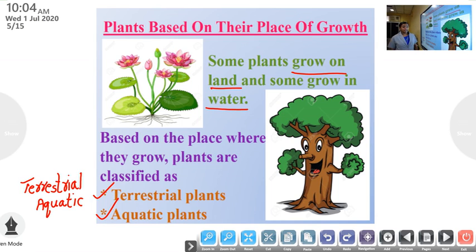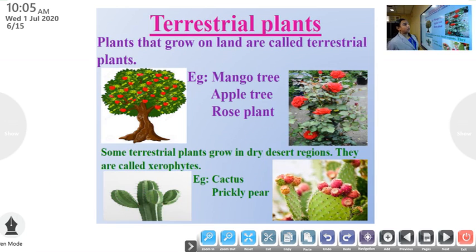So, based on the place where they grow, plants are classified as terrestrial plants and aquatic plants. Next, what do you mean by terrestrial plants?